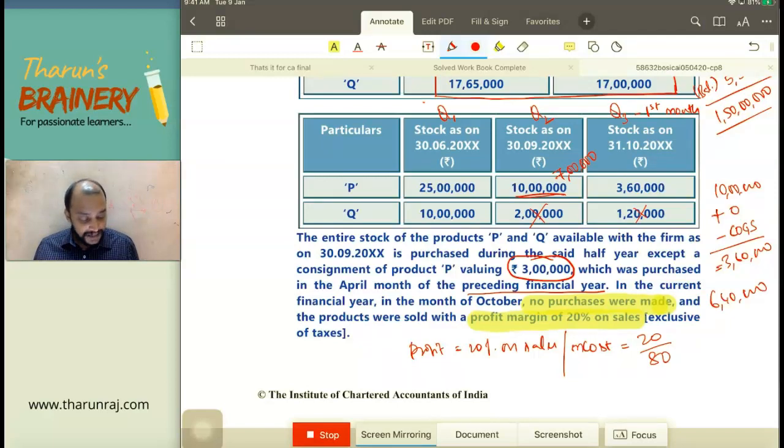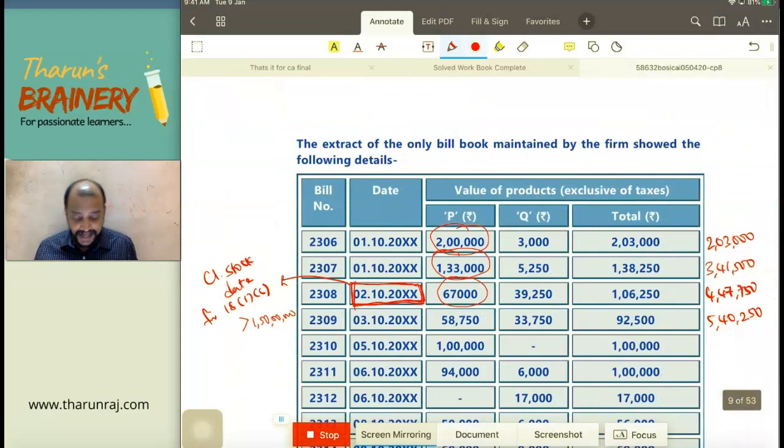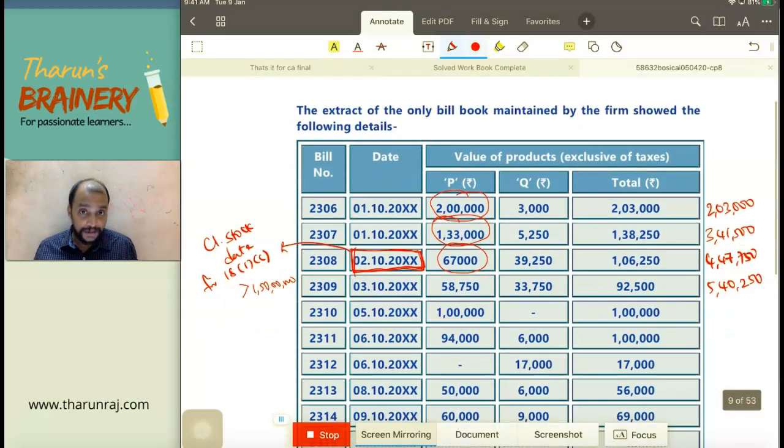Now, this 6,40,000, which is the cost of goods sold, now I need sales. So on 6,40,000, you multiply 20 divided by 80, you will be getting 1,60,000 as the profit. On cost it is 20 by 80. So therefore sales will be 8 lakhs during October.